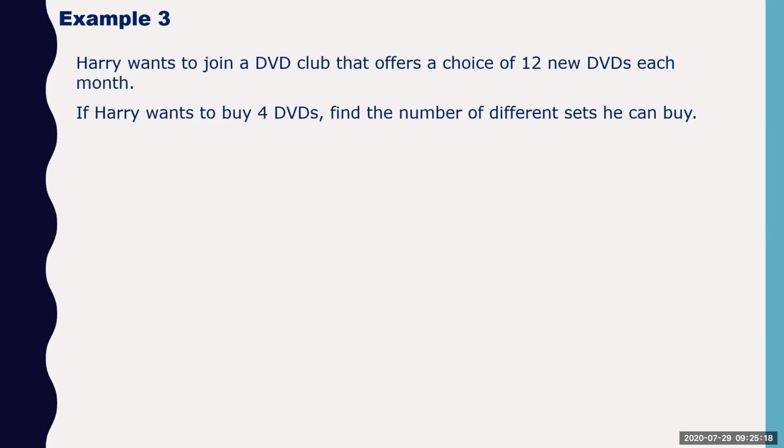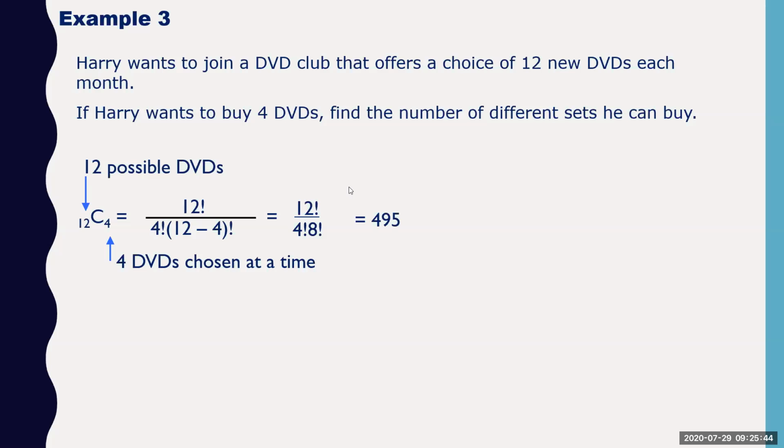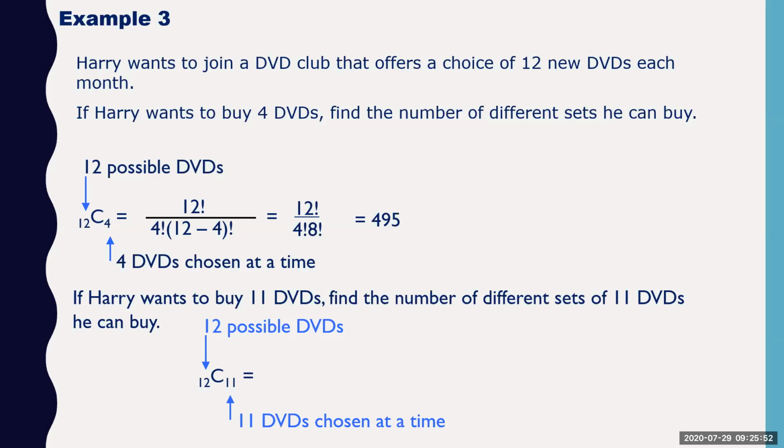I think you can answer this now. Harry wants to join a DVD club that offers a choice of 12 new DVDs each month. If Harry wants to buy 4 DVDs, find the number of different sets he can buy. So he has to buy 4 DVDs out of 12, but order does not matter. In any order he can take. So the answer is 495 combinations, not permutations. 495 combinations he can have. All right.